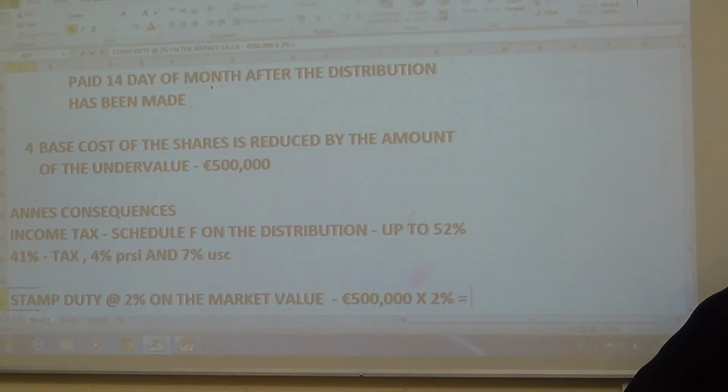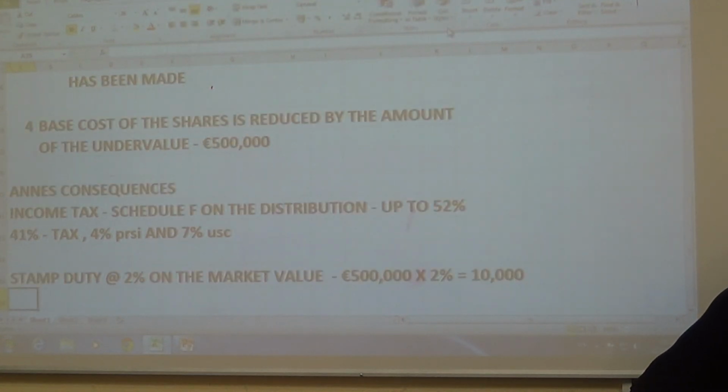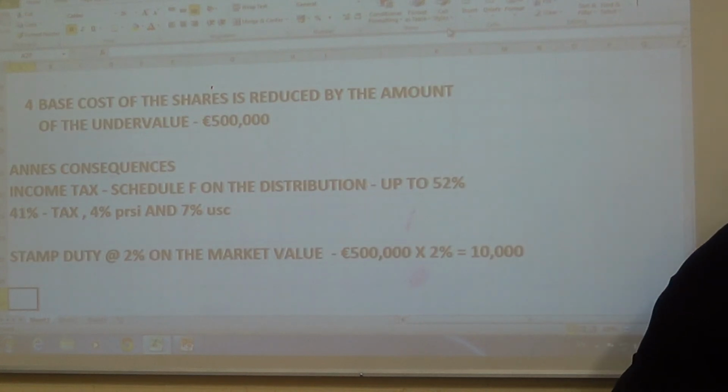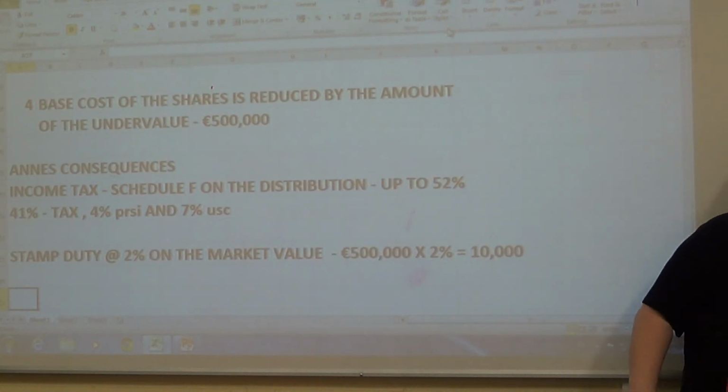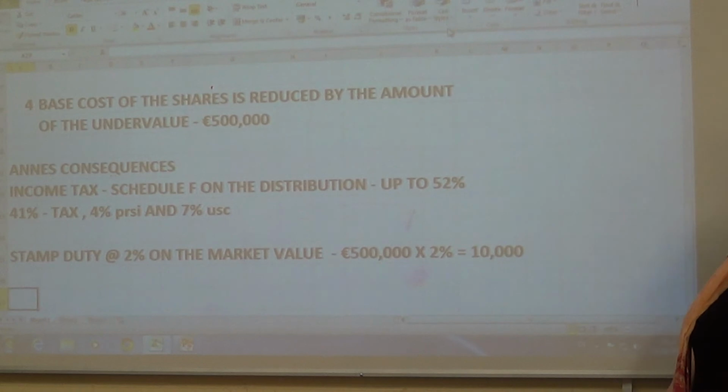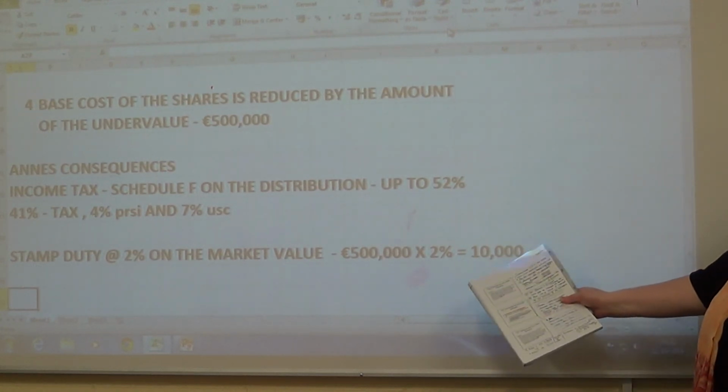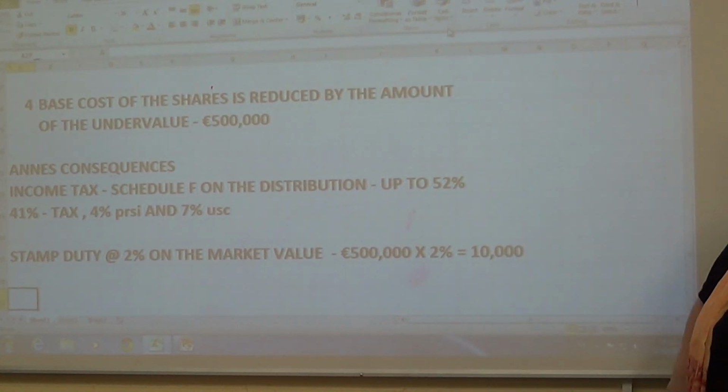That's 10,000. 1% would be 5,000, so 10,000, isn't it? Now, when does that become payable? The stamp duty? On the transaction. On the transaction, yeah.